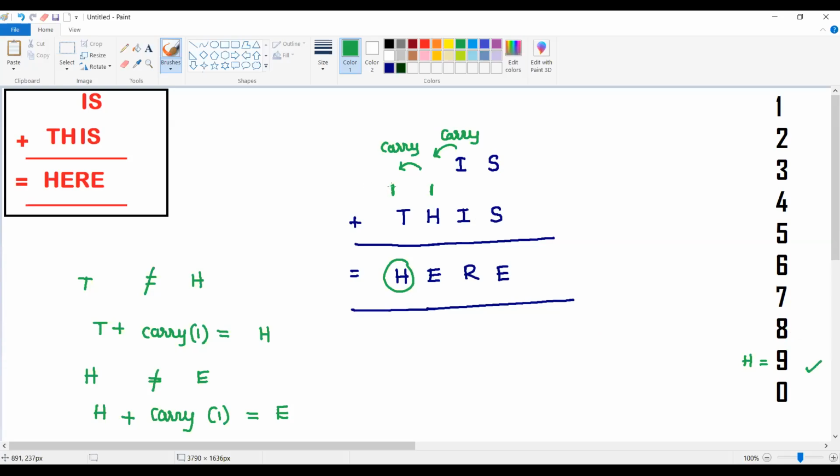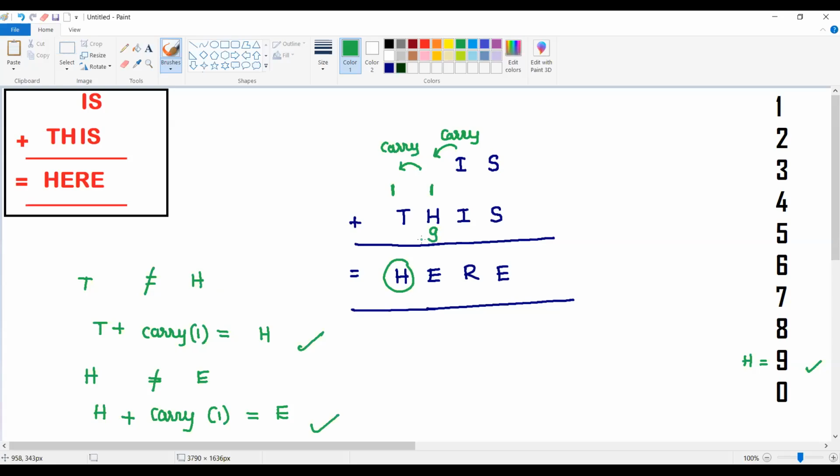It cannot generate a carry. Then T would be equal to H, which violates a condition. So T should have a carry and H should have a carry. T will get a carry from here, H will get a carry from here. So in order to take a carry and generate a carry, the value of H should be equal to 9.